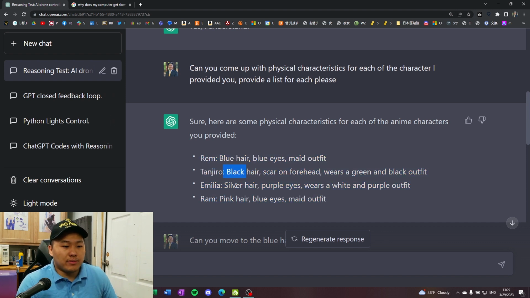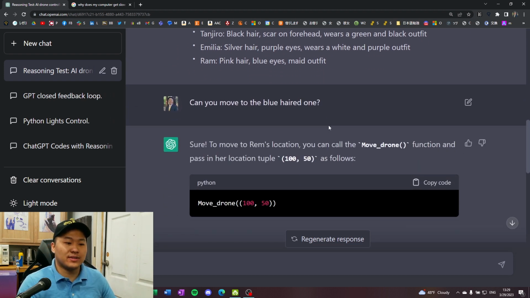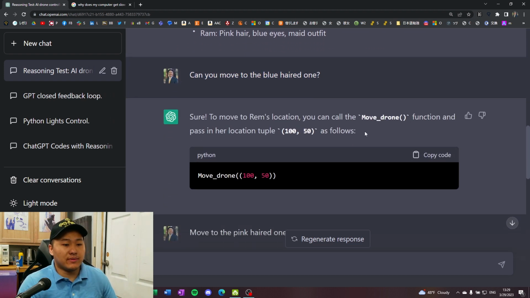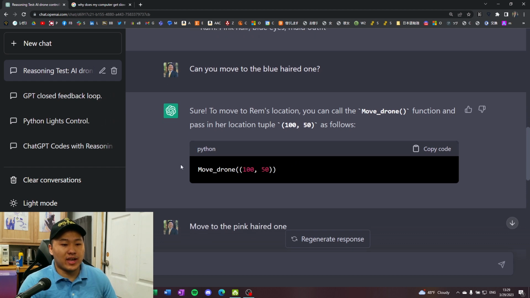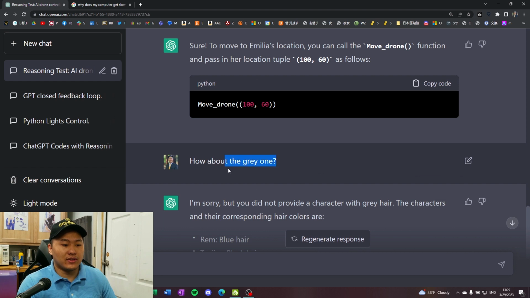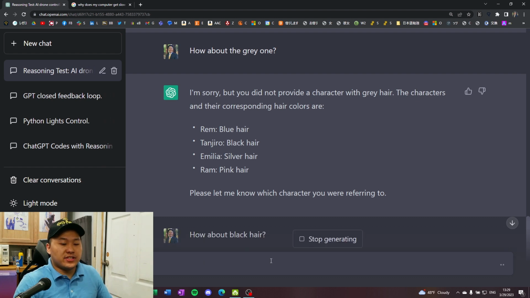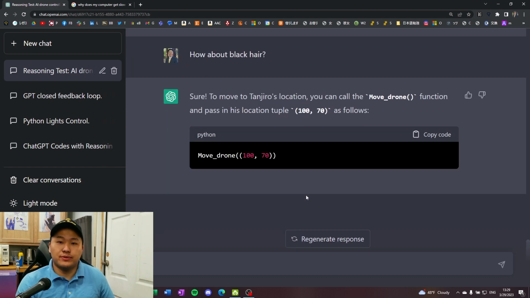So blue hair, black hair, silver hair, pink hair. What I can do now is simply ask it, can you move to the blue one? Perfect. And it moves to Rem's location. Pink haired, perfect. Ram, silver. Amelia, gray. And it says there are no gray haired characters here in this case. Let's just continue. I'm going to say, how about black hair? It's going to move to Tanjiro.